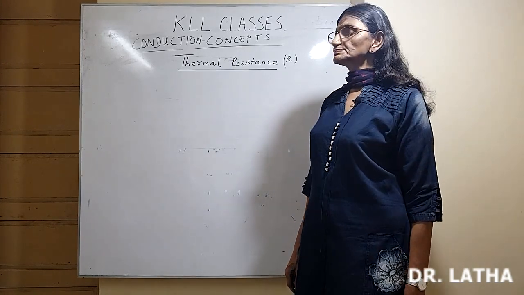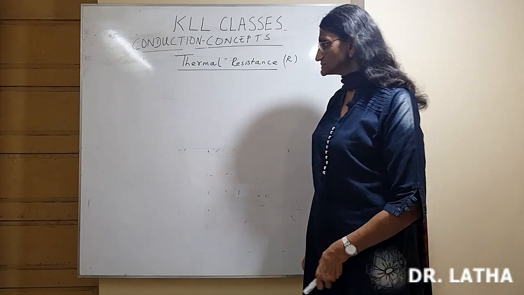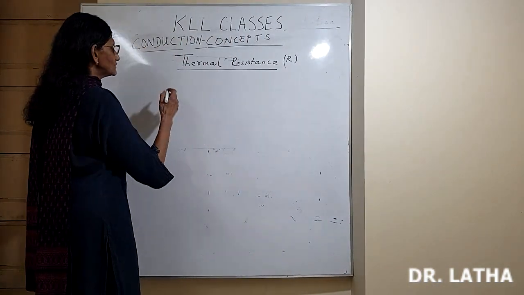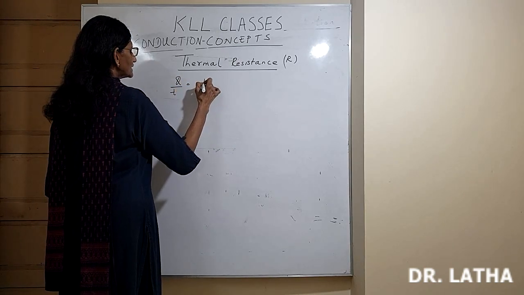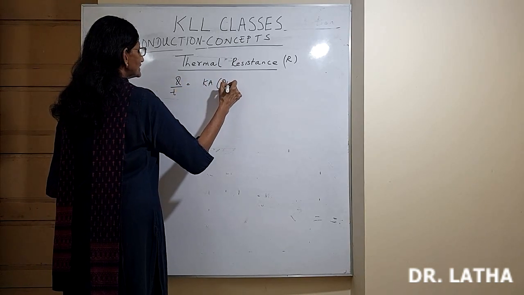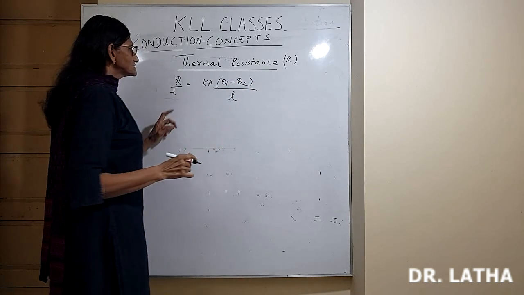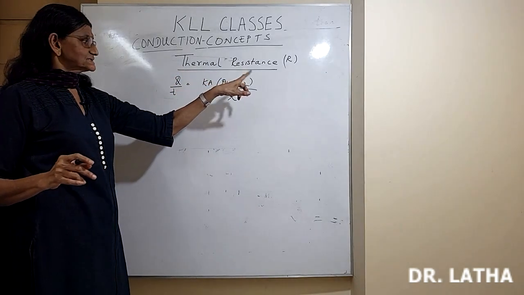So we saw the expression for heat conducted in T seconds, and the units. What was the formula we saw? Q by T is equal to Ka (theta 1 minus theta 2) divided by L. This is the same thing I want to explain in terms of thermal resistance.